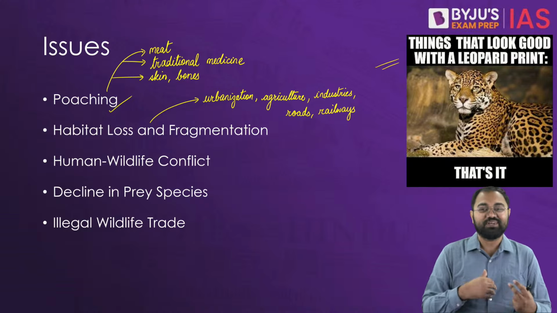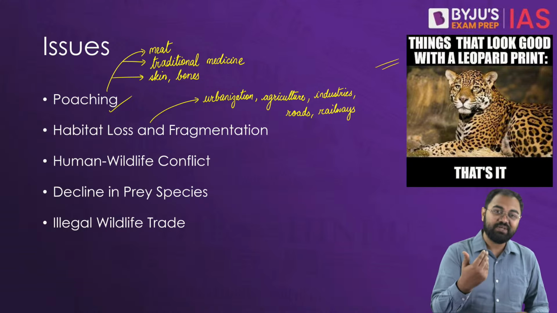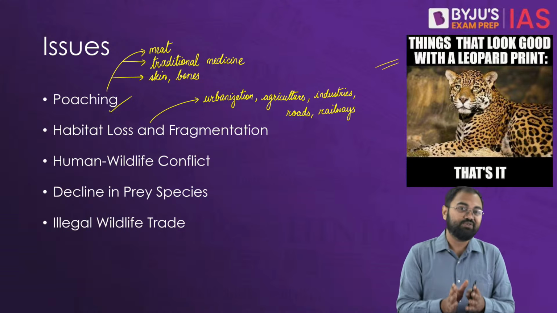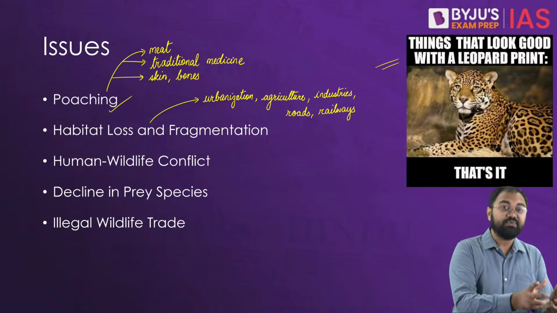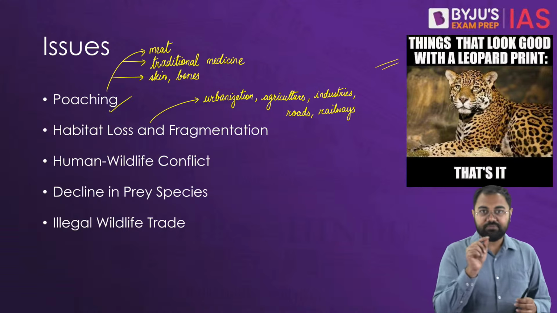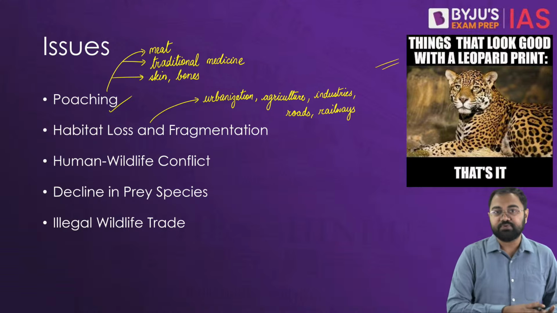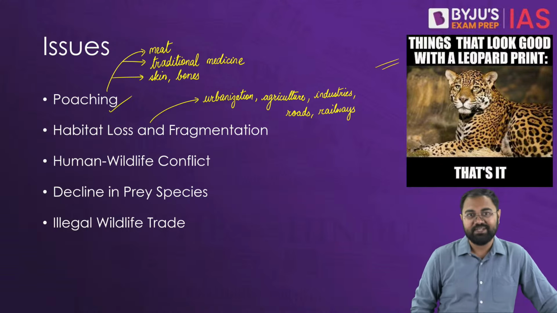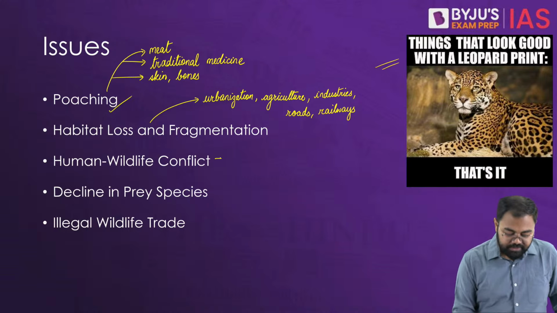Actually, we are the ones who are encroaching into their areas, and that's why sometimes there is a retaliation that we see from them. Otherwise, it's not that they are the ones who are actively going after humans or causing harm to humans. So that's why we have to understand where this conflict comes from. The conflict basically comes because we are encroaching into their habitats, correct? So this is basically because of encroachment.